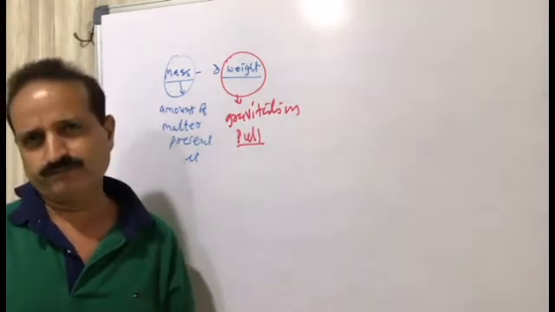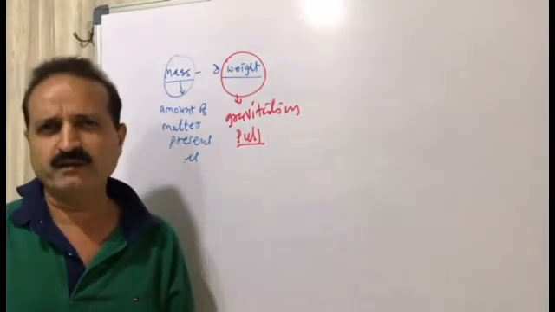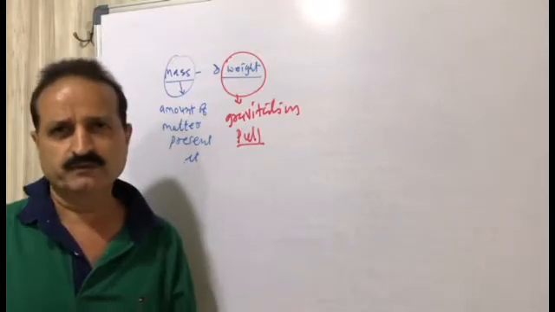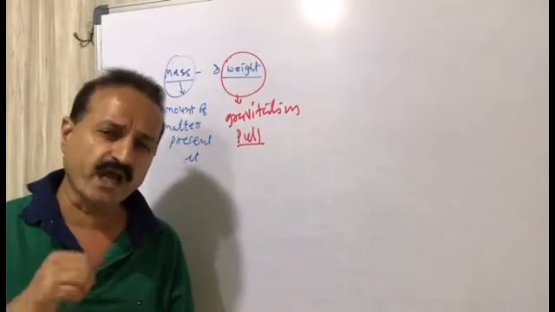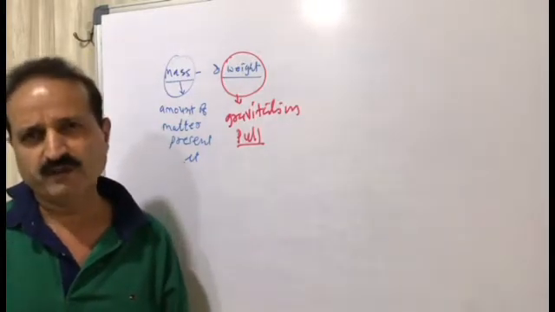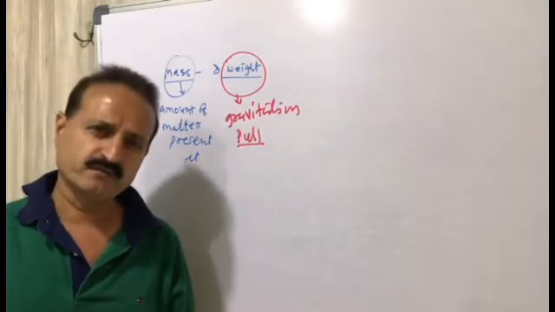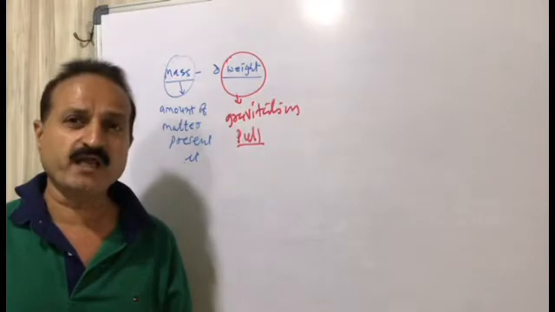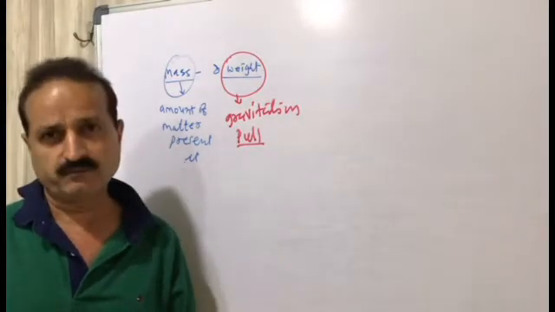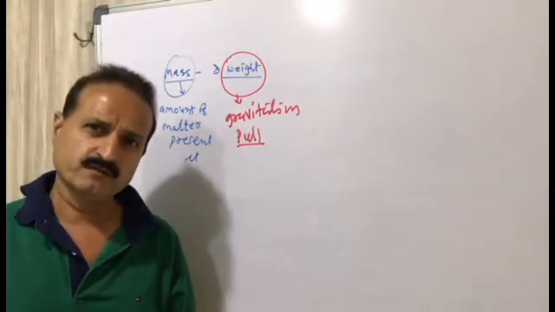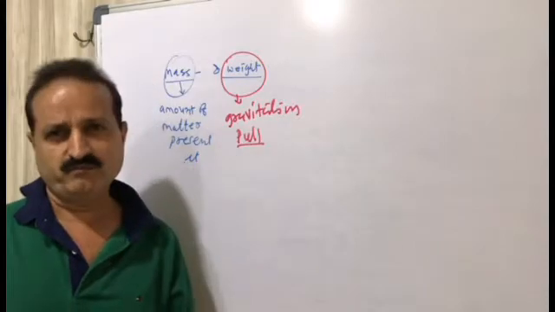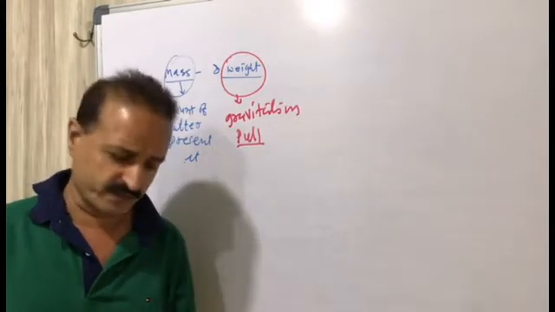Now we have derived units from SI units. Density does not have its own SI unit, but we can derive the unit of density from SI units.